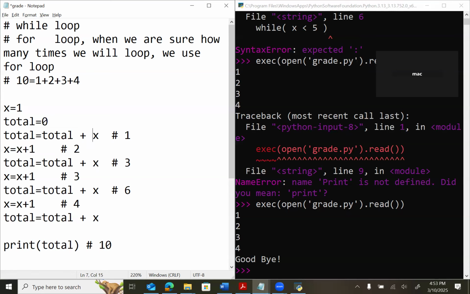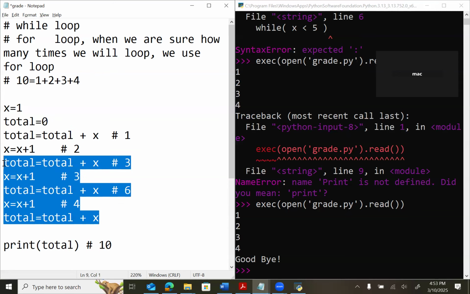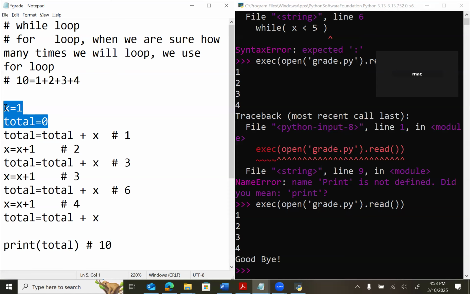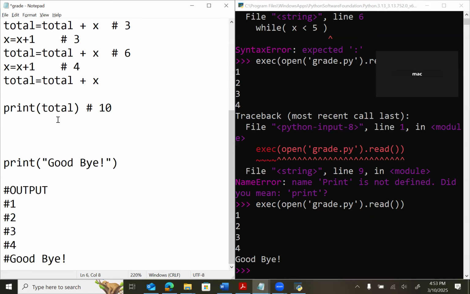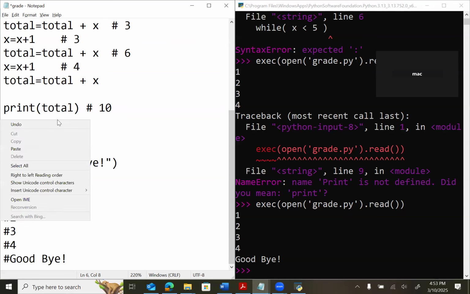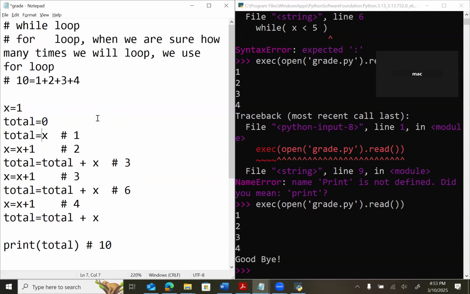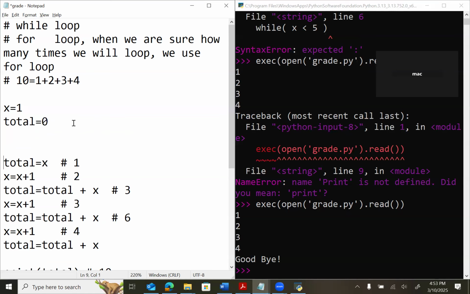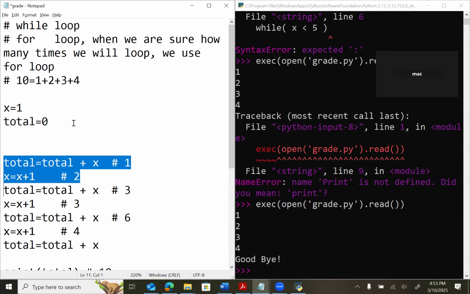No. What will be the output here? It will be 1, because total is 0. But in this way, we are in sync. All the statements are like that, but this part is different. Any part that is different, we will keep out of the loop. Any part which is common, is this common?